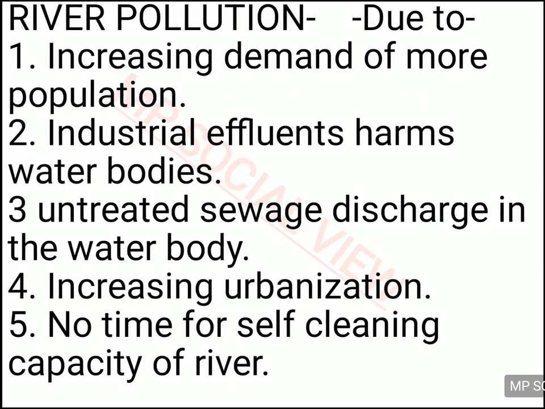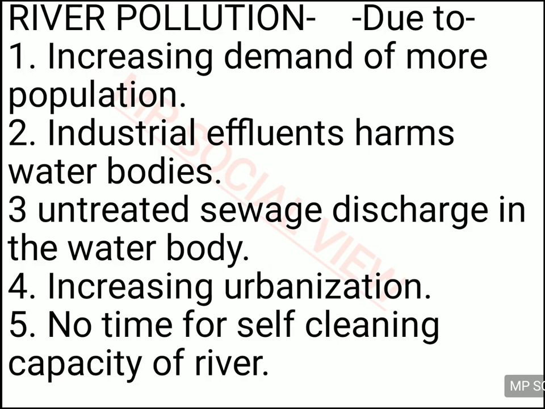So there are some problems of water pollution or river pollution in our country, which has increased a lot in this time. And this is mostly happening because there is a large demand coming from the population. When the population increases, demand increases, and the pollution increases in the river. Because you are using more and more river water, you are discharging more waste in the river water. So actually the increasing demand of population is leading to the pollution of river.